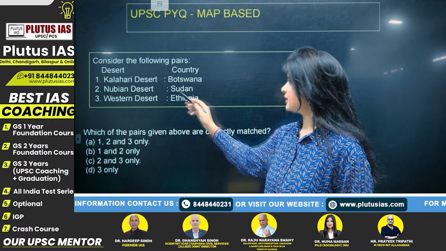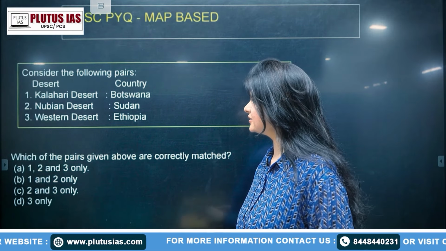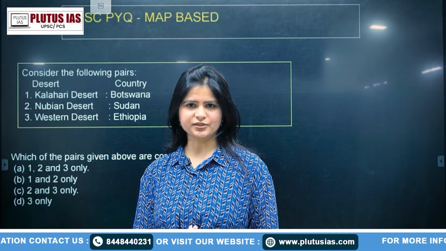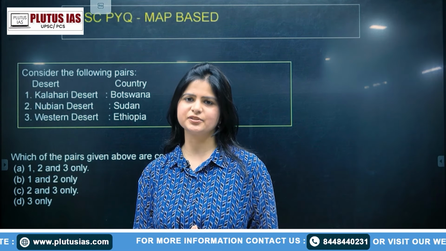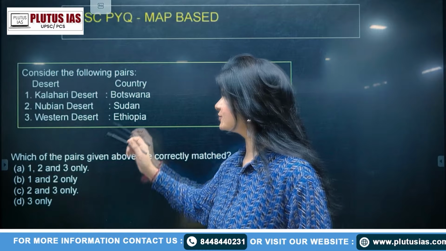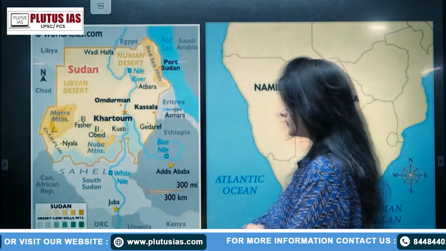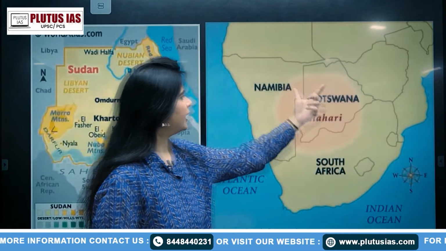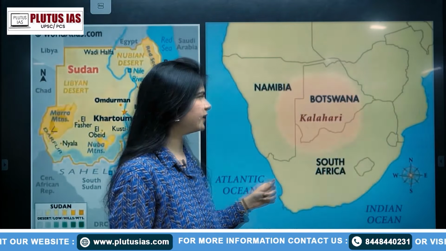The first one is Kalahari, Botswana. The second is Nubian, Sudan. The third is Western Desert, Ethiopia. Now, if you know the question, then that's great. And if you don't know, then how to approach this question, I'll be telling you in this video. The first one is Kalahari. Just have a look at the placement here. So Kalahari is, as I told you, between Namibia, Botswana and South Africa, right?